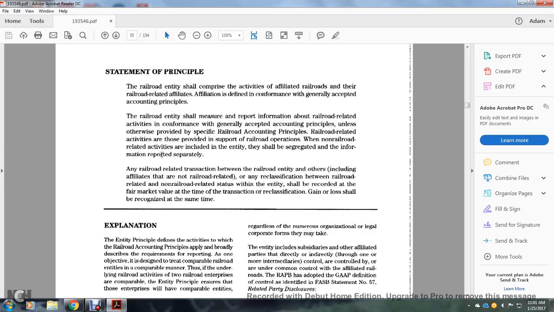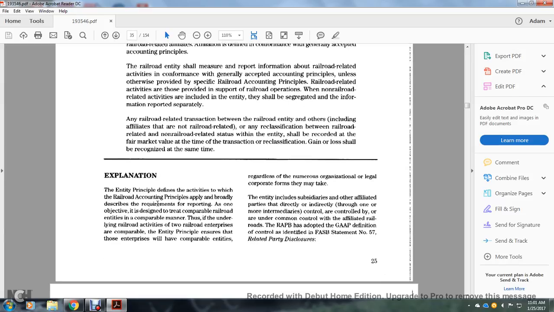Any railroad-related transaction between the railroad entity and others, including affiliates that are not railroad related, or any reclassification between railroad-related and non-related status within the entity, should be recorded at the fair market value at the time of the transaction. Reclassification gain or loss must be recognized at the same time.